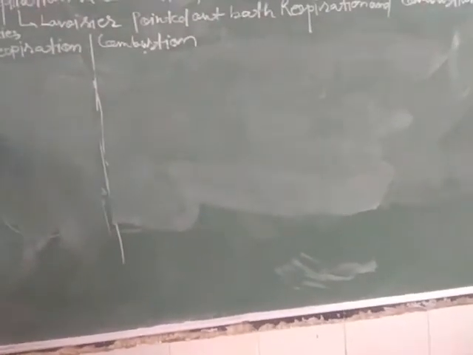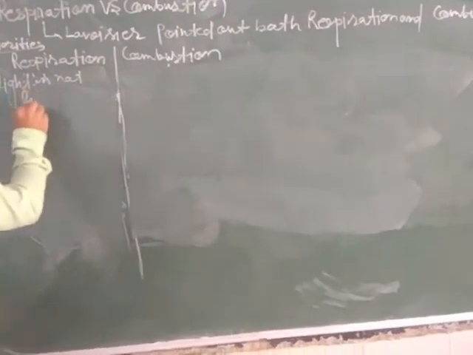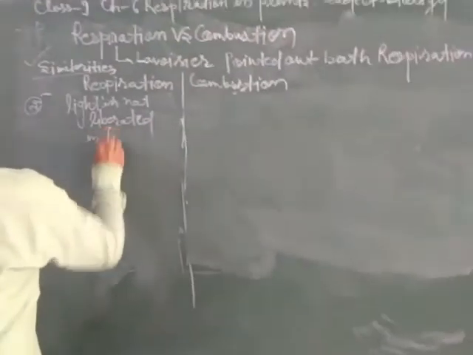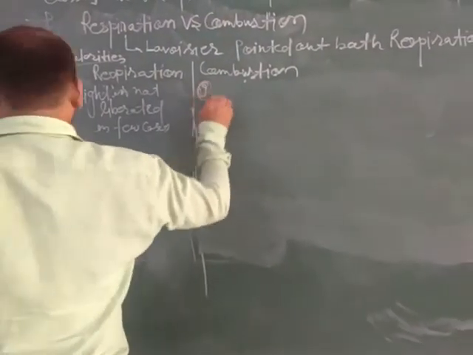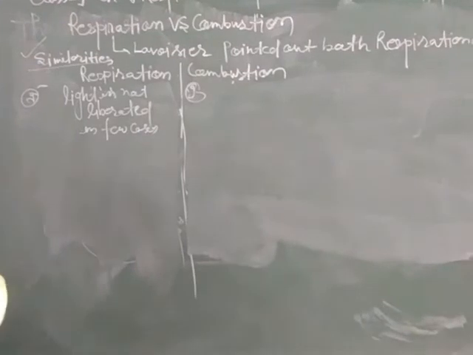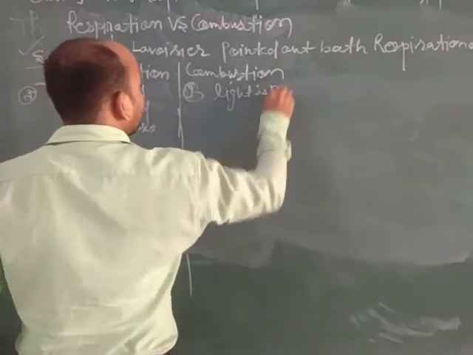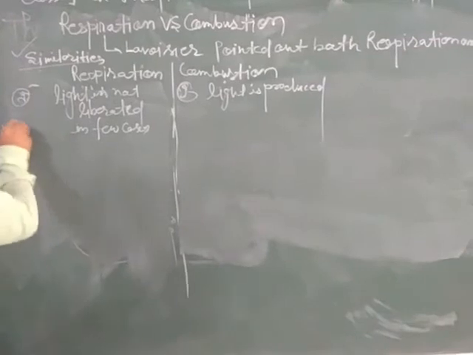Light is not liberated in the process of respiration, but in case of combustion, light is produced.